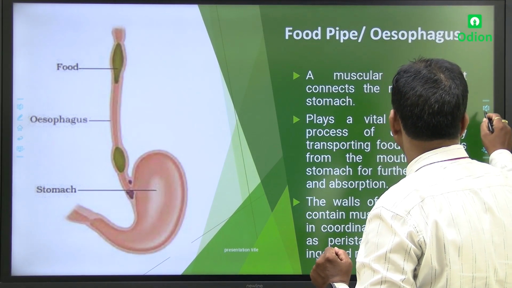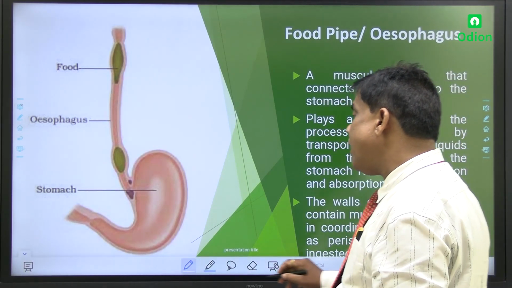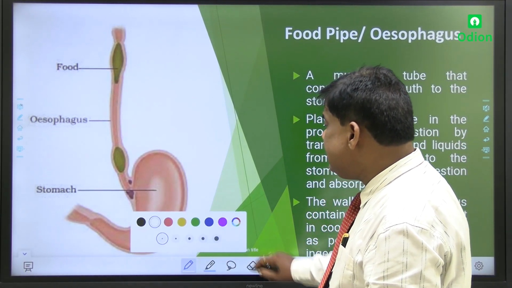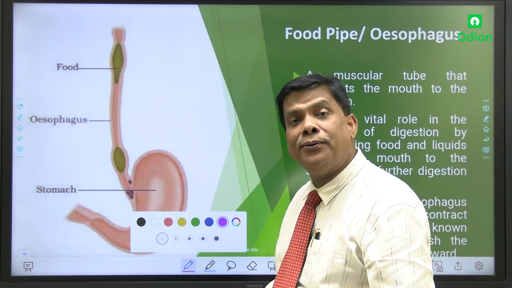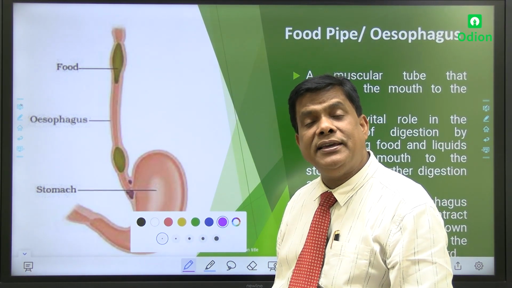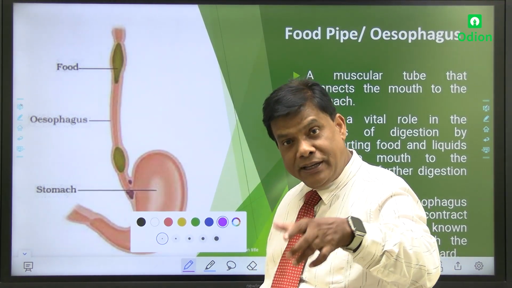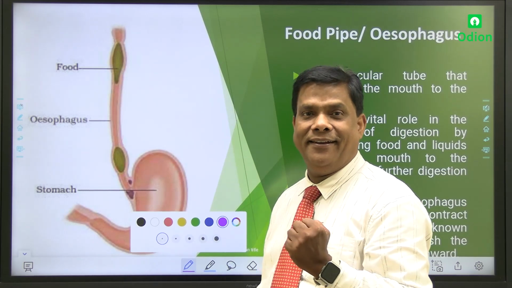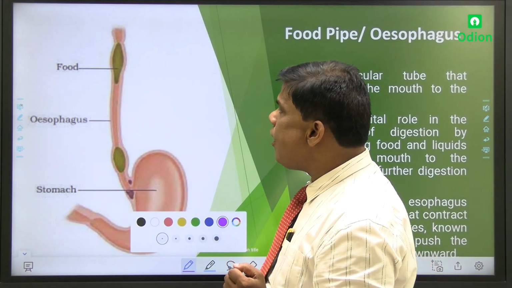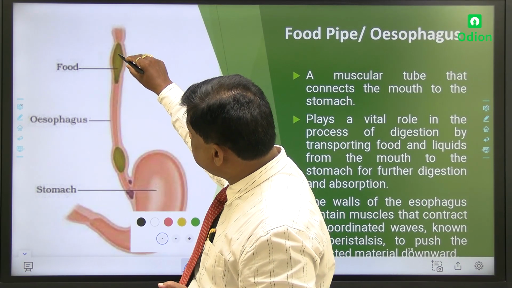What is this food pipe and esophagus made for, my dear? It is related to the process of our digestive system. Indirectly, you can say it is a digestive tract, or also part of the alimentary canal. My dear students, now we'll discuss how the food comes here. These are the food particles.